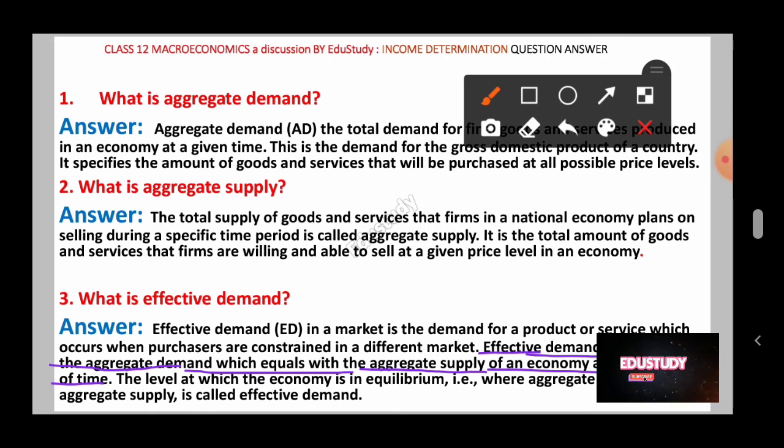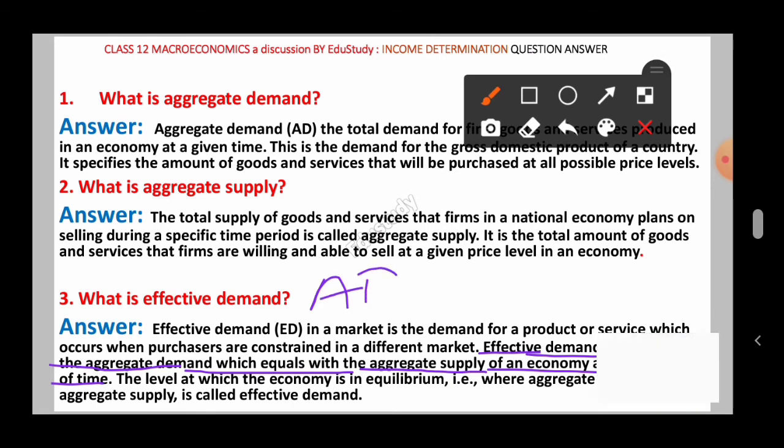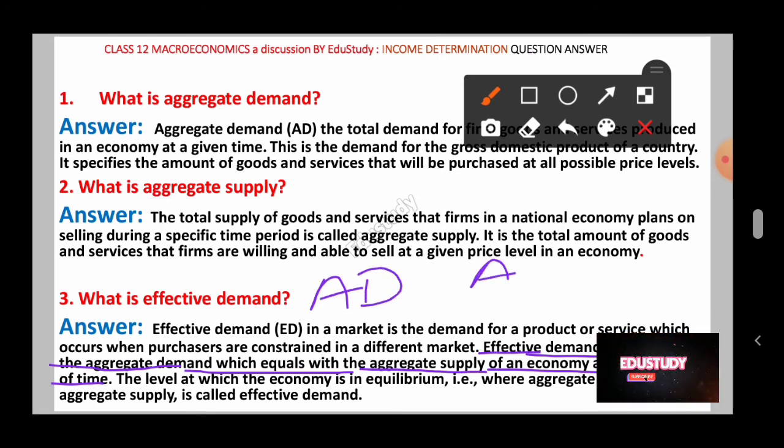That means if aggregate demand, suppose we are writing aggregate demand AD and aggregate supply AS, if aggregate demand will be equal to aggregate supply in an economy, that aggregate demand will be called what? That is called the effective demand, ED. You may say ED equal to AD equal to AS. That means in an economy, whenever aggregate demand will be equal to aggregate supply, that part of the aggregate demand is called the effective demand.